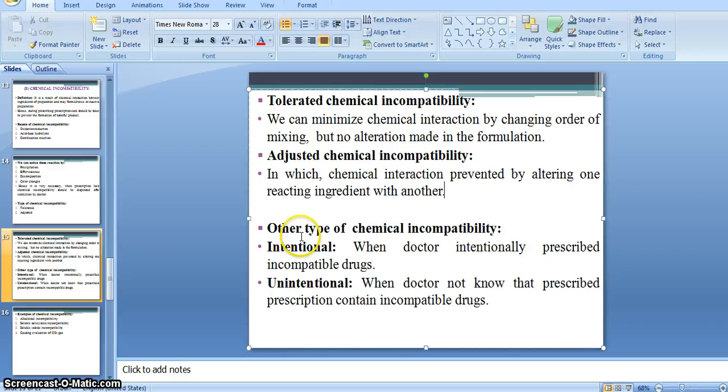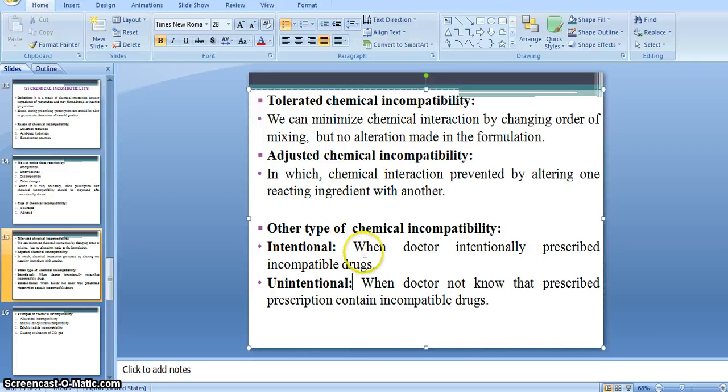Okay, then there is some other type of chemical incompatibility, that is intentional or unintentional. First is intentional. Intentional means on purpose, and unintentional means accidentally.